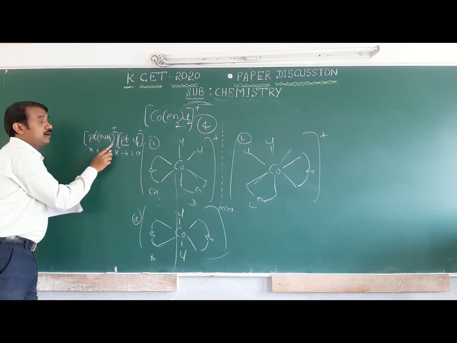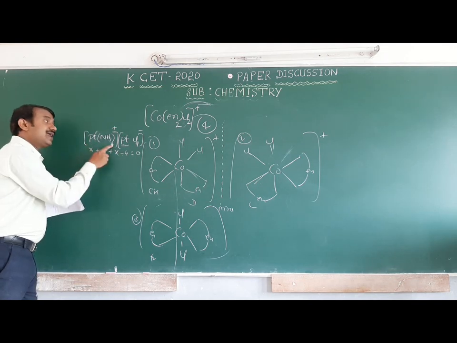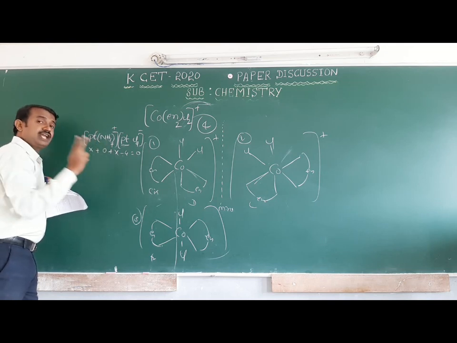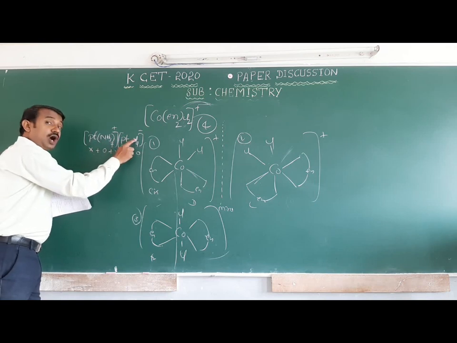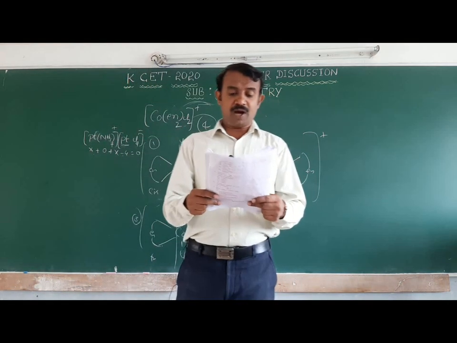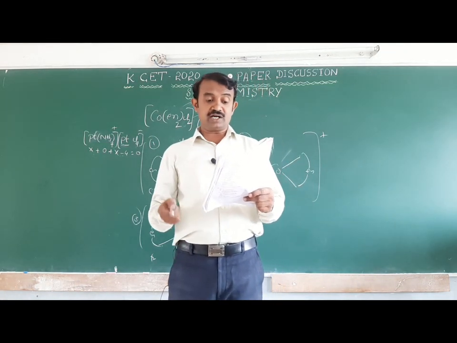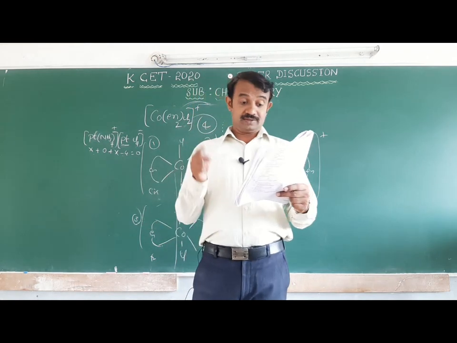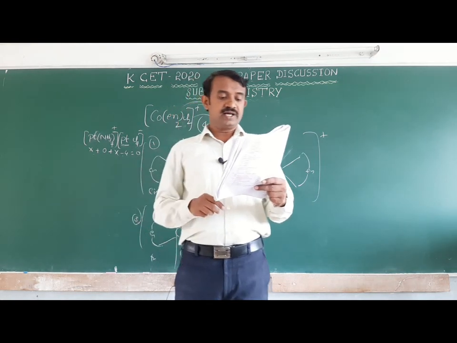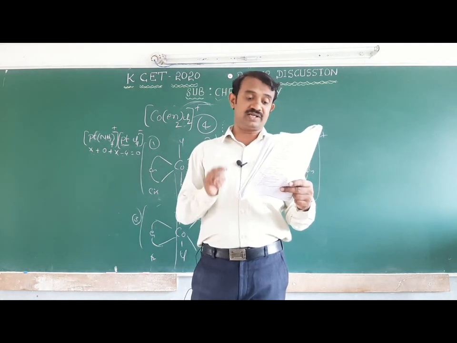The IUPAC name is tetraammineplatinum(II), tetrachloridoplatinate(II). Among the options, tetraammineplatinate(0), tetrachloroplatinum(IV) is wrong; tetraammineplatinum(II), tetrachloroplatinate(II) is the correct answer; tetraammineplatinum(0), tetrachloridoplatinate(IV) is a wrong answer; tetraammineplatinate(II), tetrachloridoplatinum(II) is also wrong.